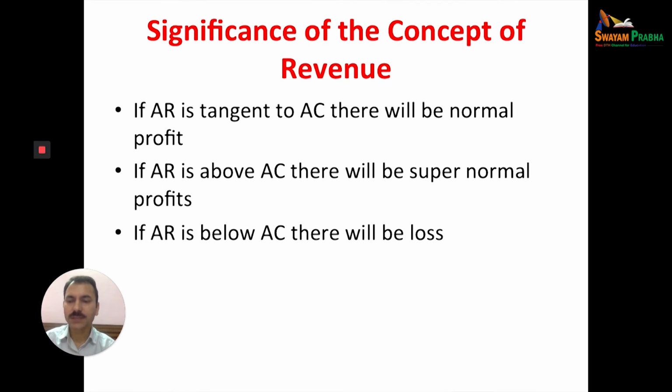We'll discuss all these things in detail in market structure with the help of diagrams. So when average revenue is below the average cost, there will be loss. This is also helpful in decision making, whether the firm has to go on with this production or some changes are required.